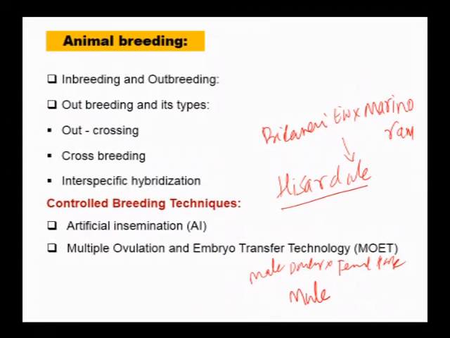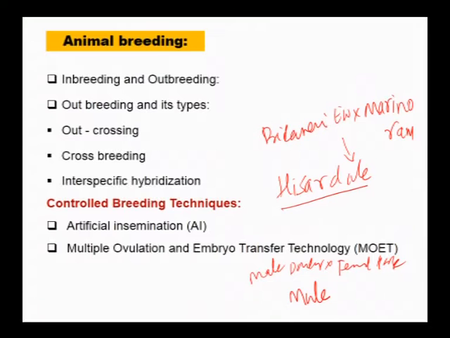These superior cattle produce 6 to 8 eggs per cycle, and these eggs can be fertilized by artificial insemination, and the zygotes or embryos that are formed are transferred to surrogate cows.